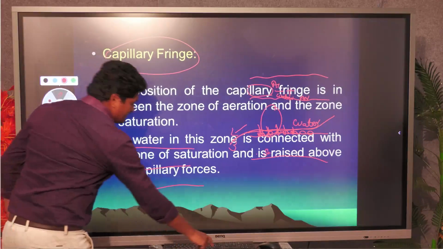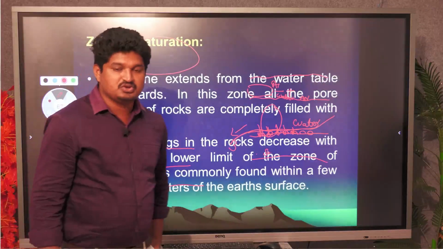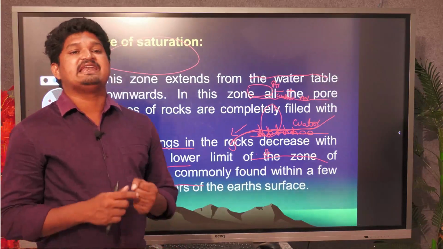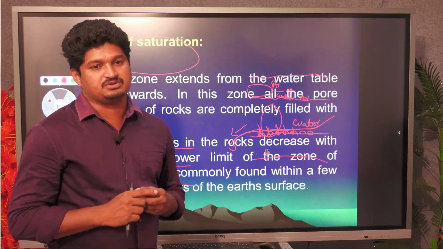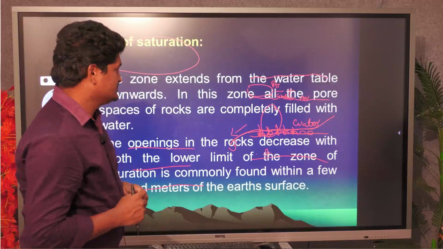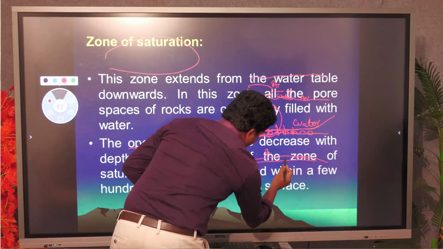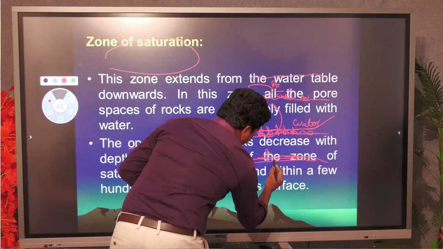And finally, the zone of saturation. Zone of saturation means water is freely available in this particular zone. The entire zone is filled fully with water, up to the bedrock, wherever the strong bedrock is there.